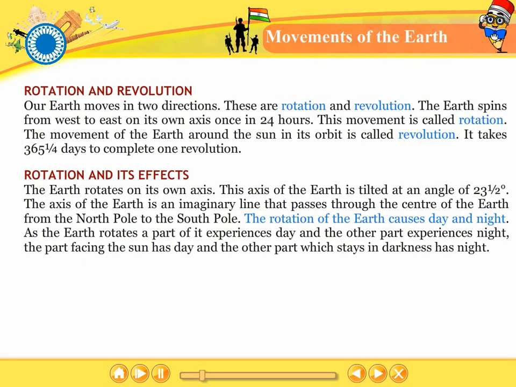Rotation and its effects. The Earth rotates on its own axis. This axis of the Earth is tilted at an angle of 23.5 degrees. The axis of the Earth is an imaginary line that passes through the center of the Earth from the North Pole to the South Pole. The rotation of the Earth causes day and night. As the Earth rotates, a part of it experiences day and the other part experiences night. The part facing the Sun has day and the other part which stays in darkness has night.